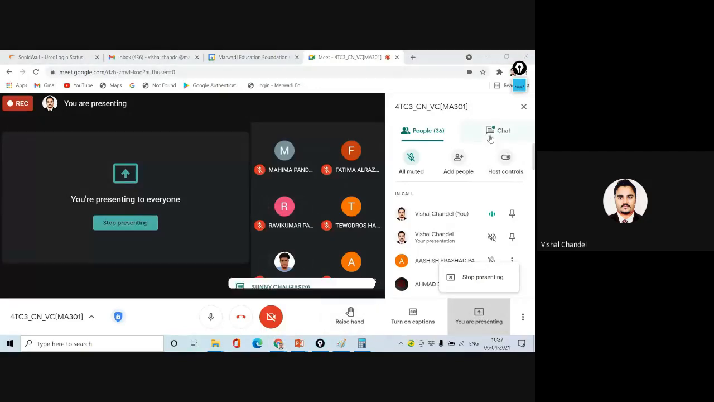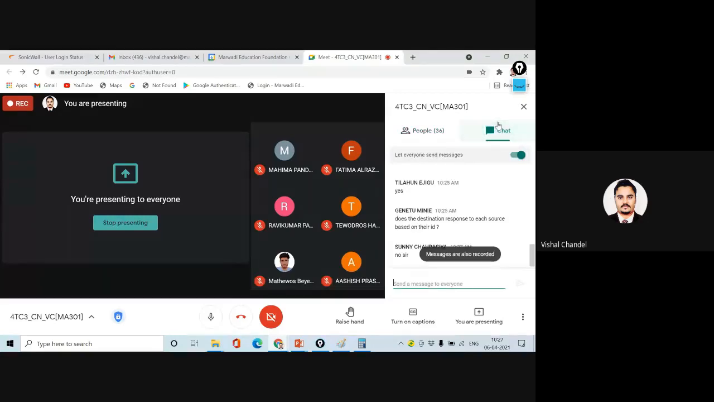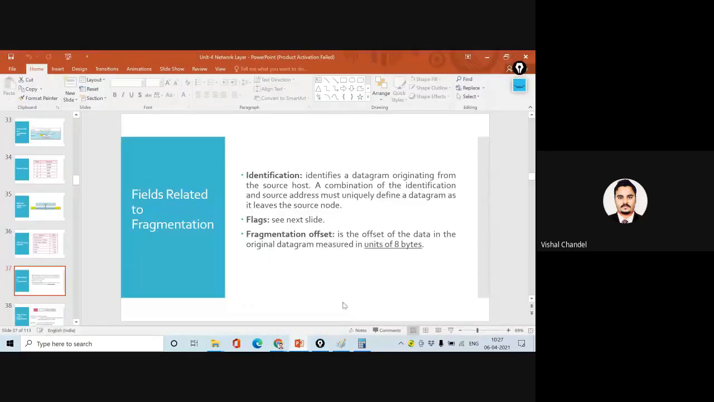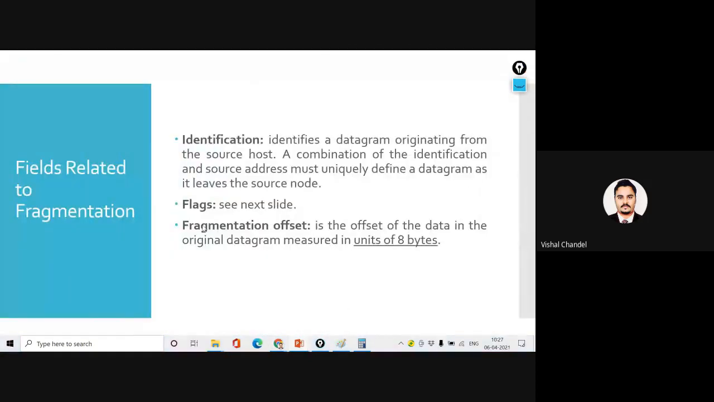Yeah, Tilan, is it clear? Yeah, Sunny, please concentrate on this definition so it will be clear.